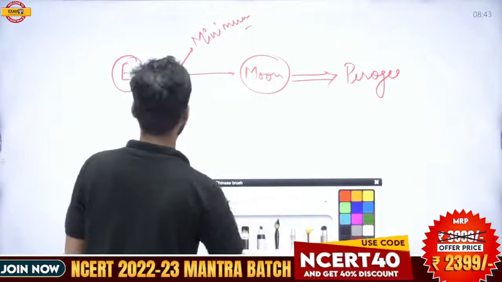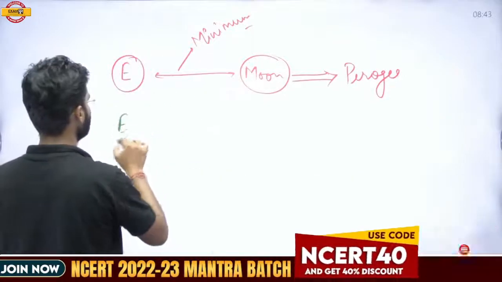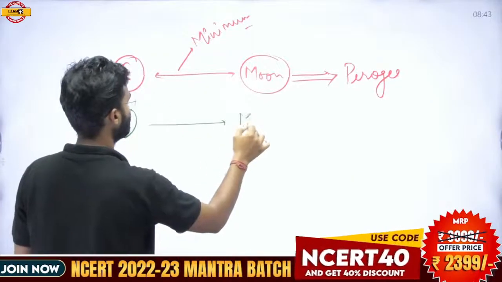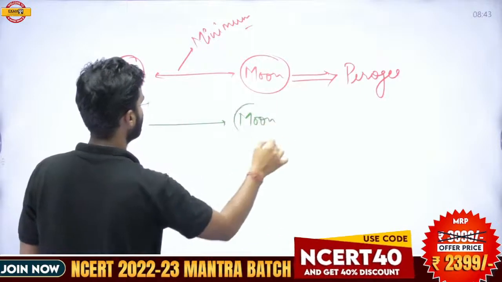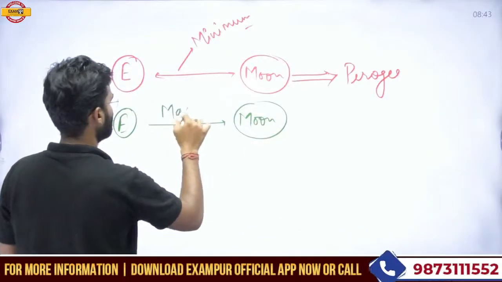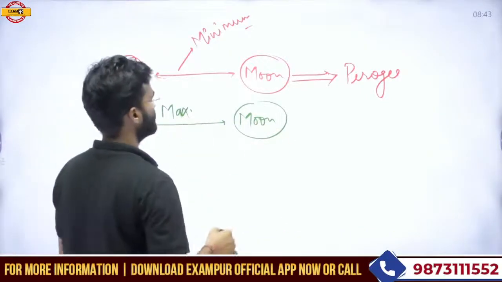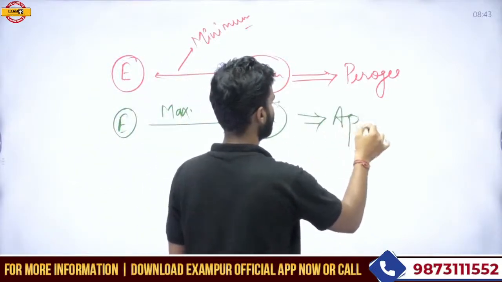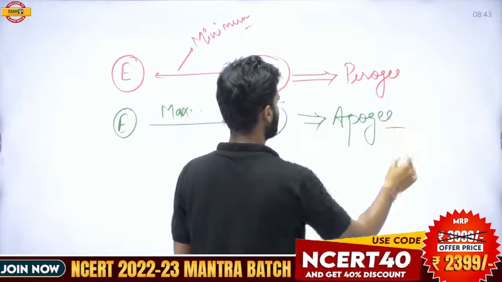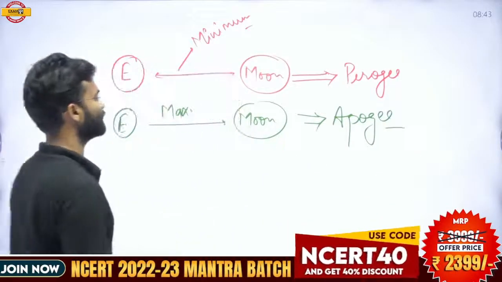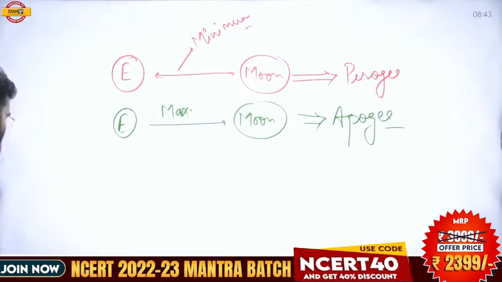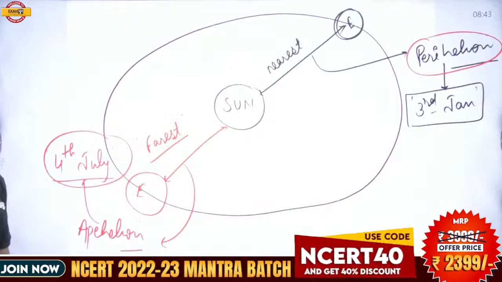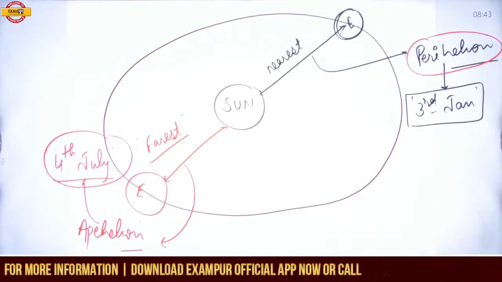When the distance between the Earth and Moon is maximum, this situation is called the apogee. So apogee and perigee are related to the Earth and Moon, and aphelion and perihelion are related to the Earth and Sun.